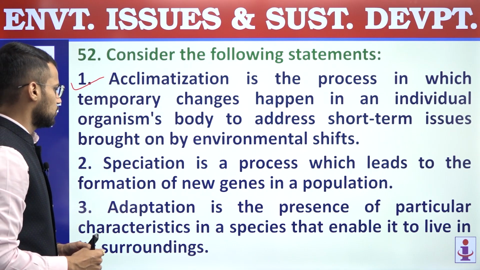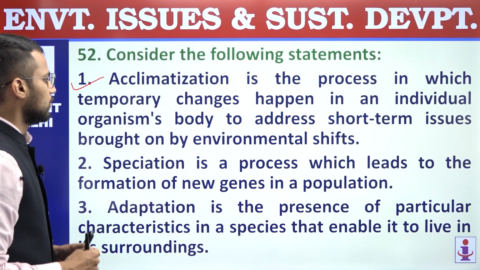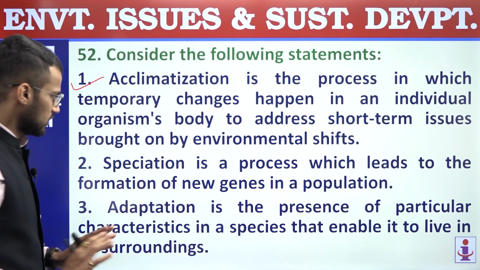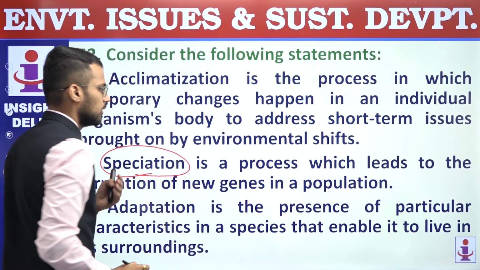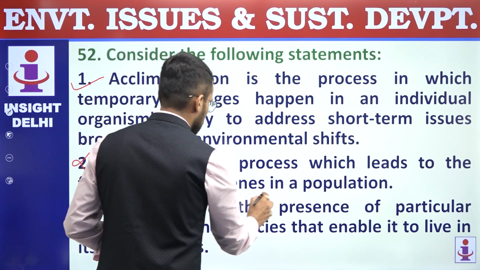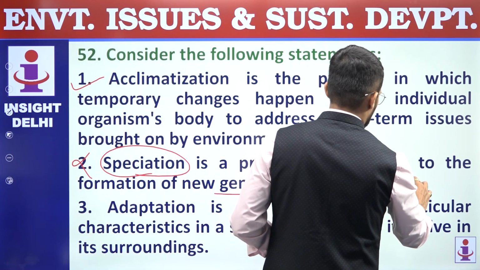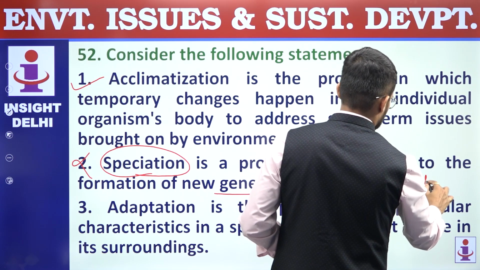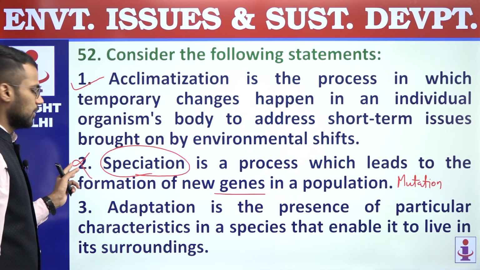Second, speciation is a process which leads to formation of new genes in a population. So this is incorrect statement, because we know that speciation means the process of formation of new species, and when new genes are formed, that process is called as the process of mutation. The process of mutation, and that's why second statement is incorrect.